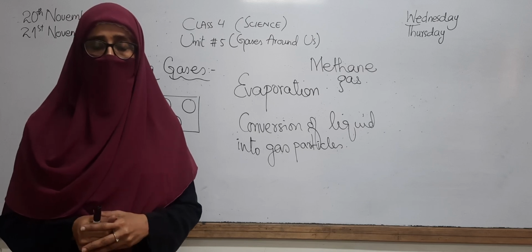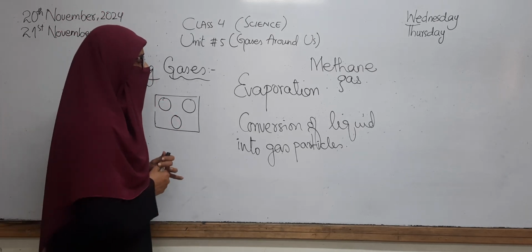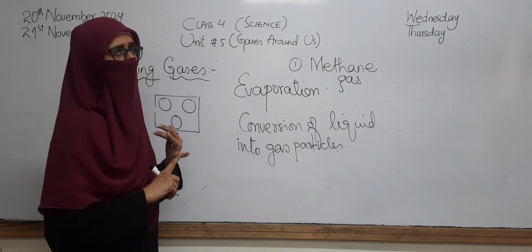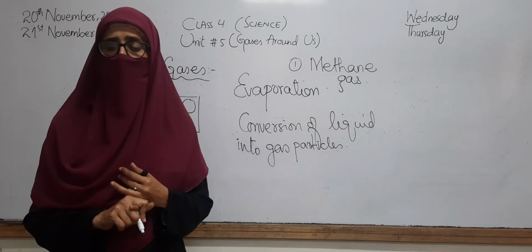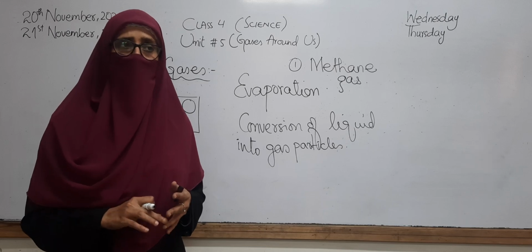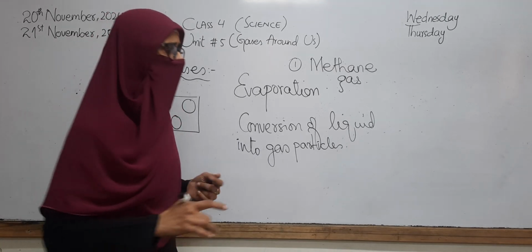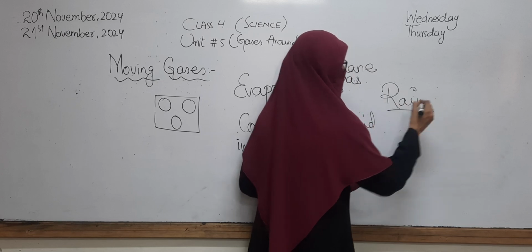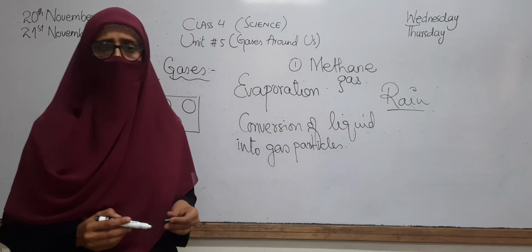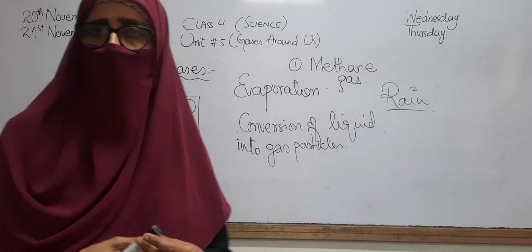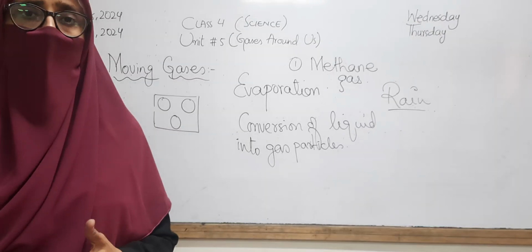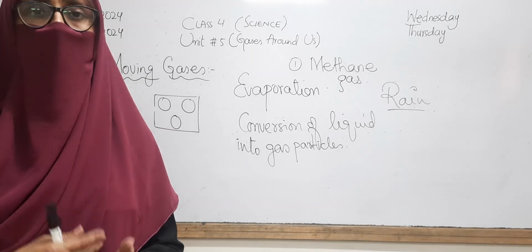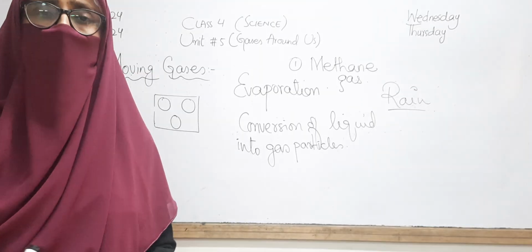Okay, and we have also done another example. We have done the nail paint, the smell of the food, and the example of the perfume. And what about the rain? Whenever the rain occurs, what happens? After some time, there are a lot of puddles outside. And what happens after 2 to 3 days? All the puddles are removed. Where did all the water go?